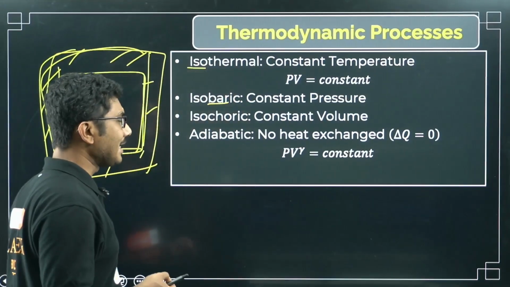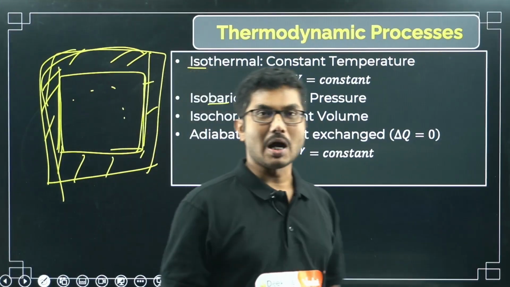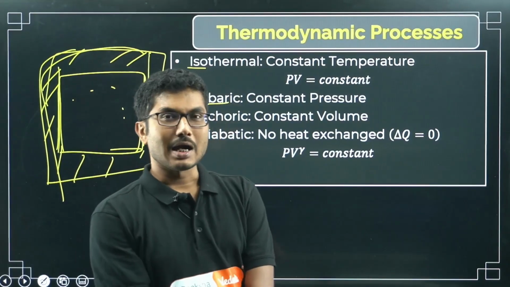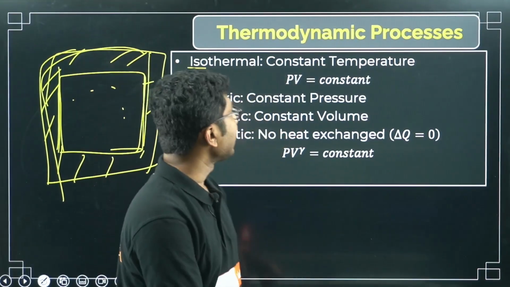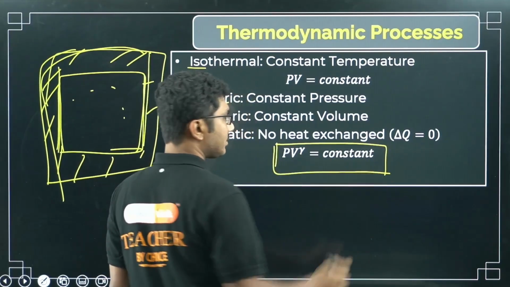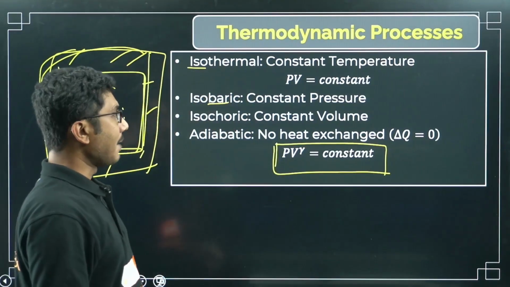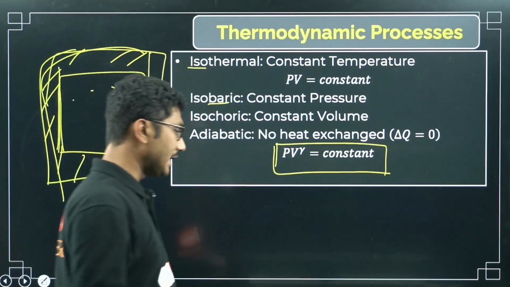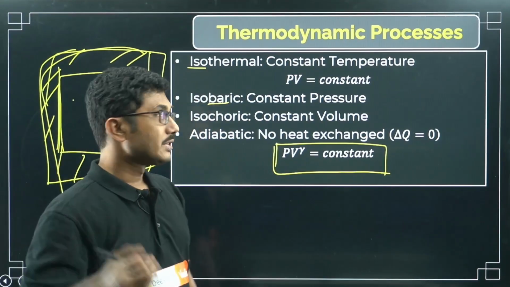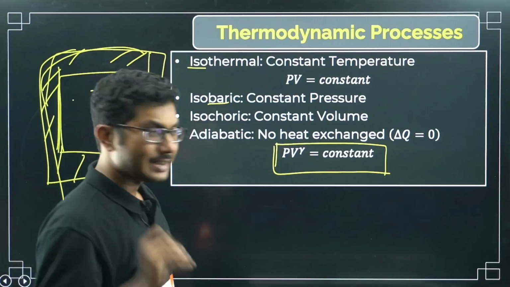And in case of an adiabatic process, PV to the power gamma equals constant. What is gamma? We already learned that gamma is Cp by Cv. So in case of an adiabatic process, PV to the power gamma equals constant. Based on this, a lot of questions come in the JEE Advanced level exam, but we are not going to discuss that here. We are mainly focused on the KCET exam, right?